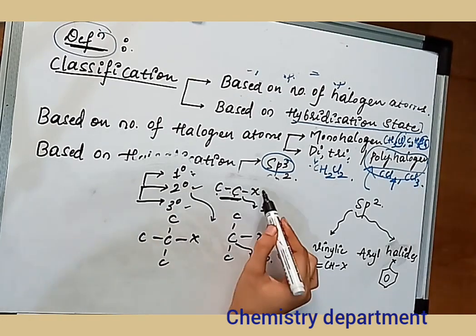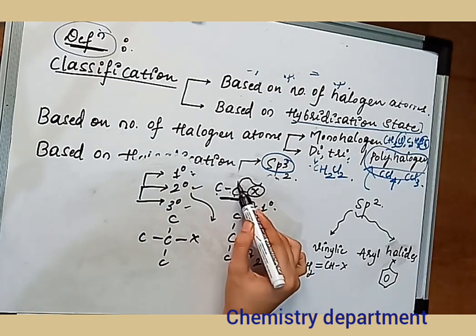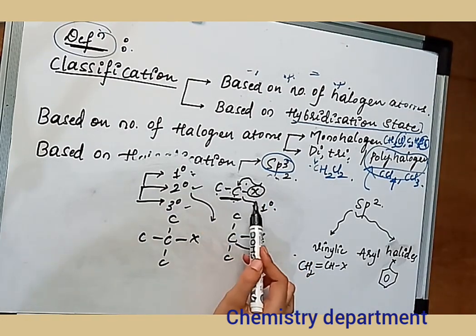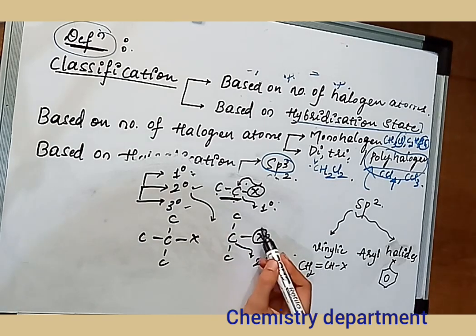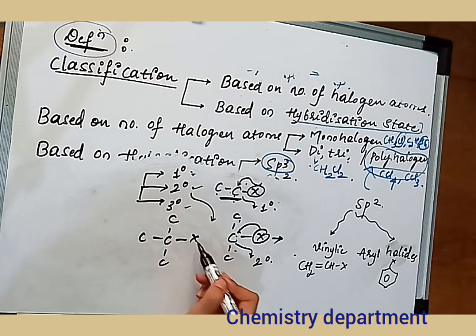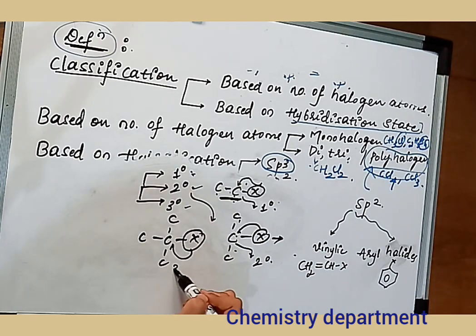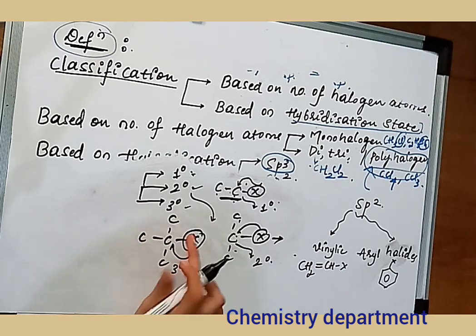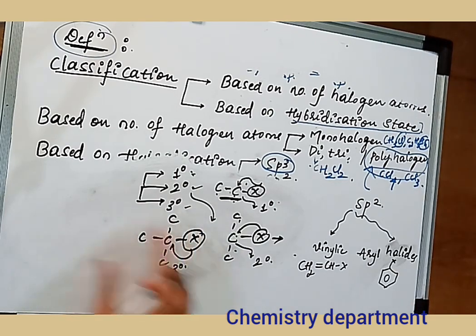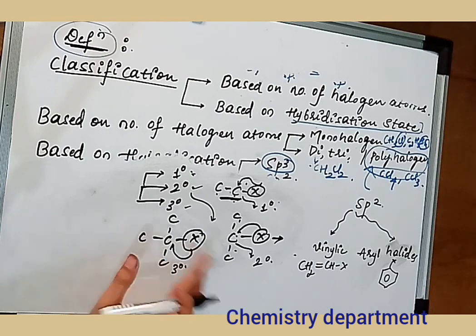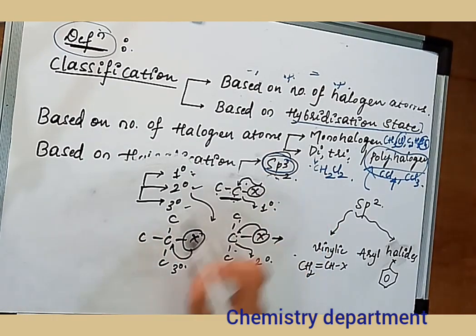So you can see here, the halogen atom attached to the primary carbon is called a primary alkyl halide. The halogen atom attached to a secondary carbon is called a secondary alkyl halide. The halogen atom attached to the tertiary carbon is called a tertiary alkyl halide. So these three types come under the category of alkyl halides. This is about the sp3 hybridization categories.